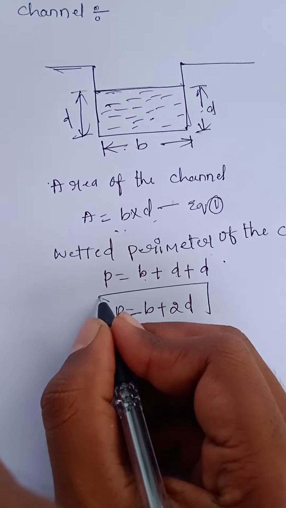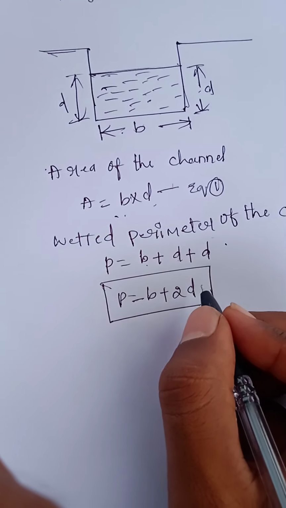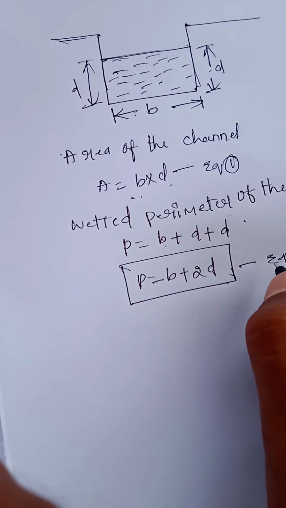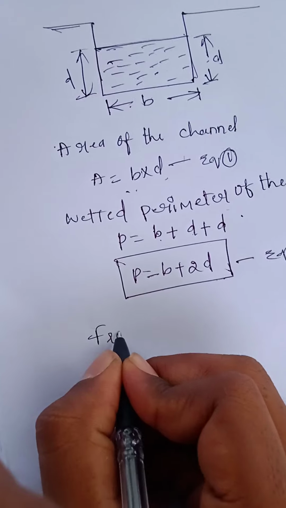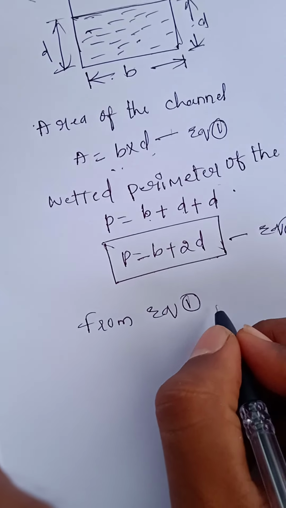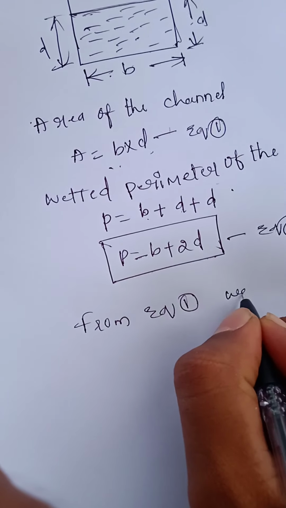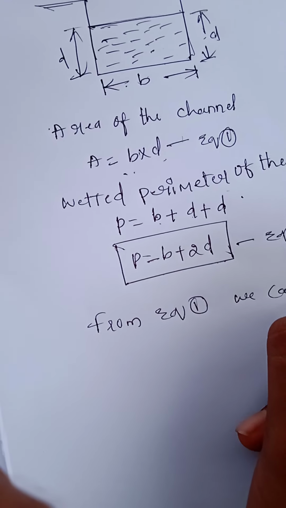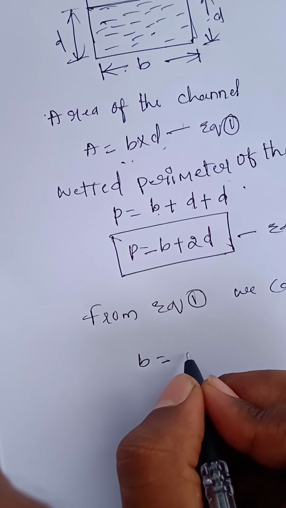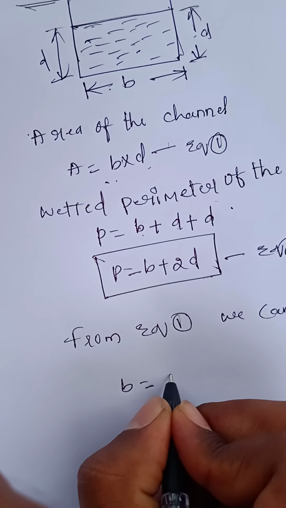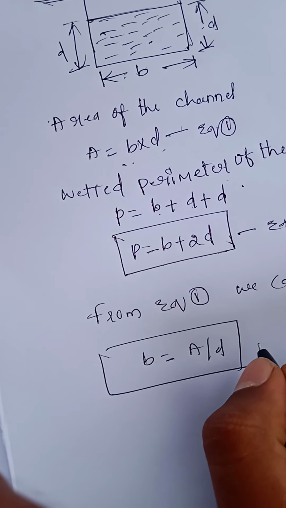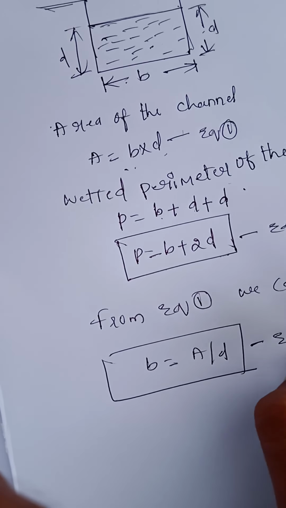So the perimeter P equals b plus 2d. This is considered to be equation 2. From equation 1 we can write b equals A by d. This is considered to be equation 3.